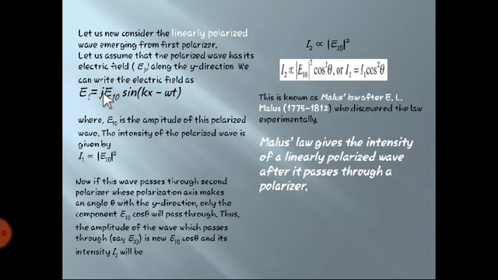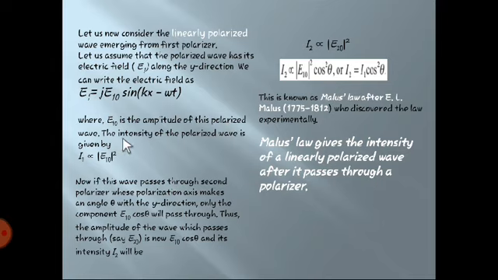We are assuming that the electric field is along the y direction, so E1 vector = j cap E10 sin(kx - omega t). What is omega t here? Angular frequency. And E10 is the amplitude of the polarized wave.